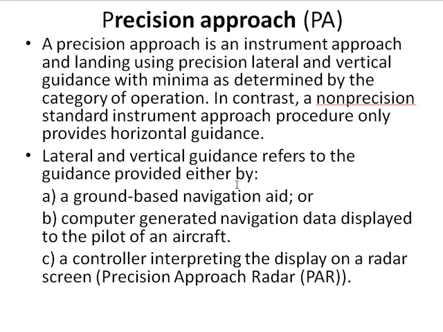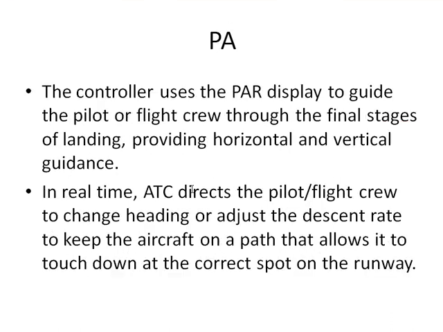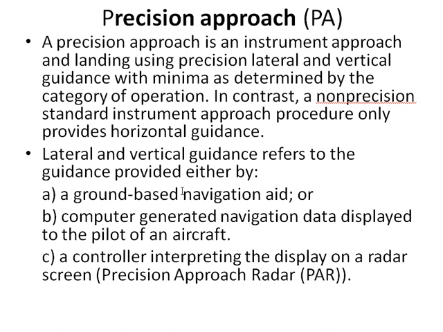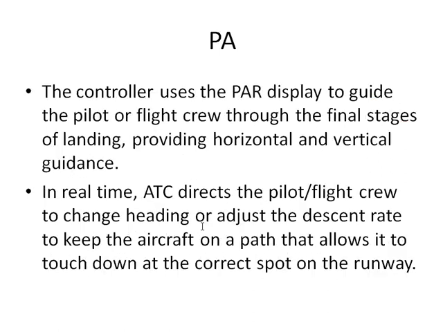So lateral and vertical guidance refers to the guidance provided either by a ground-based navigation aid, or by computer-generated navigational data displayed to the pilot of an aircraft, or a controller interpreting the display on a radar screen, which is a PAR, that is precision approach radar.